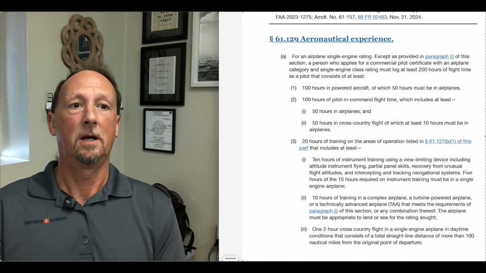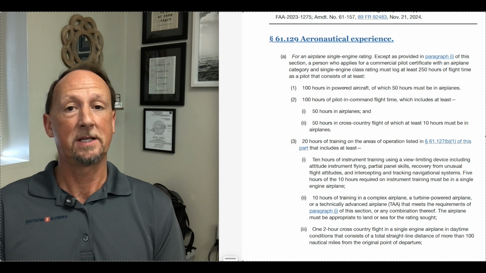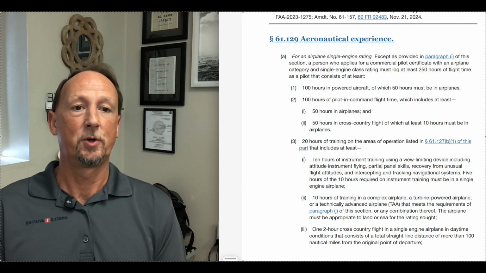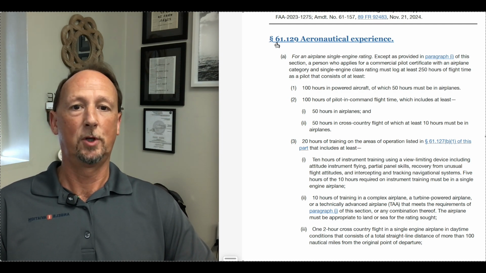I have seen a number of logbooks that do not represent this correctly, and candidates, pilots and CFIs who are logging this time incorrectly. Therefore, when they come to the practical test, they don't have the appropriate PIC time to meet the requirements. So it's important that you log this correctly. Let's talk about how we do it. What is the correct way of logging this supervised PIC time?